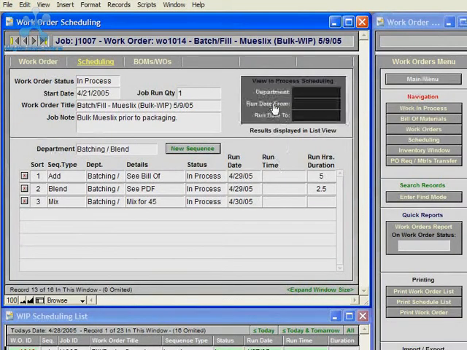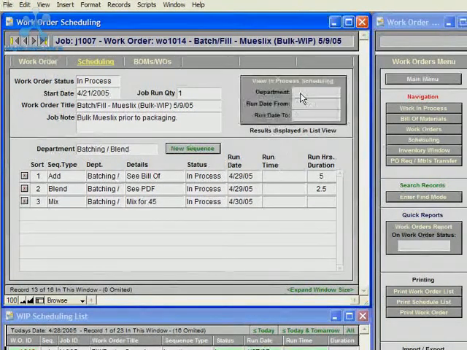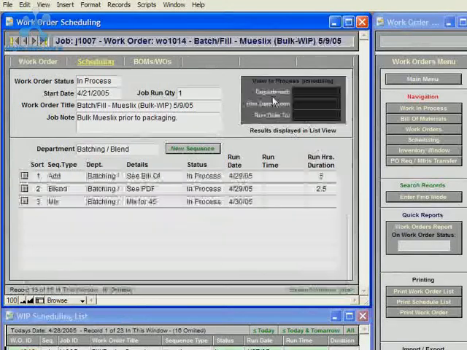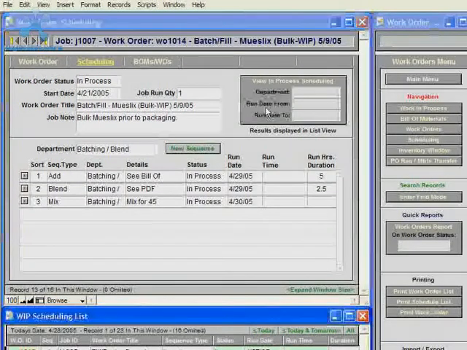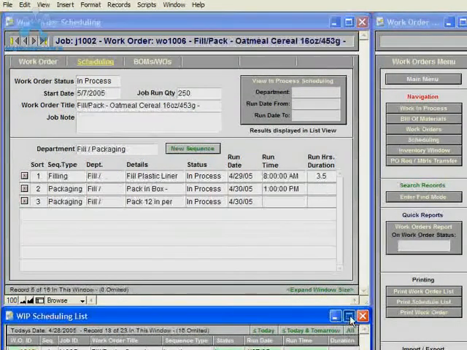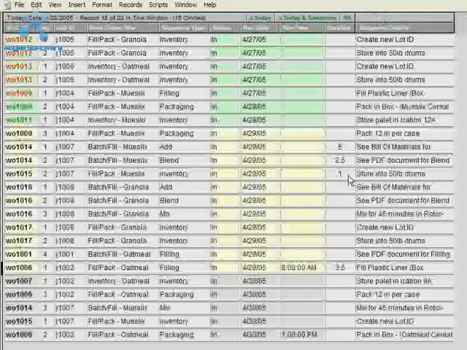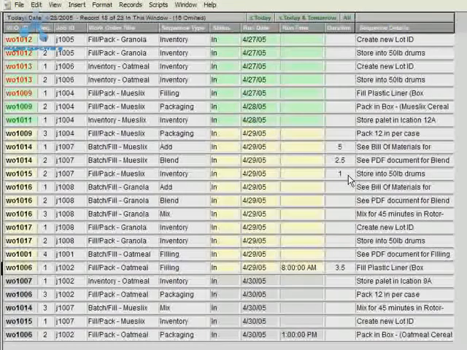Now I'll click the View in Process Scheduling. As you can see, the department field is empty, the run date from field is empty, and the run date to field is empty. So I'll go ahead and click and run this schedule, and what it does is it does a find down in the list view, down in the bottom window. And now I'll maximize that window.